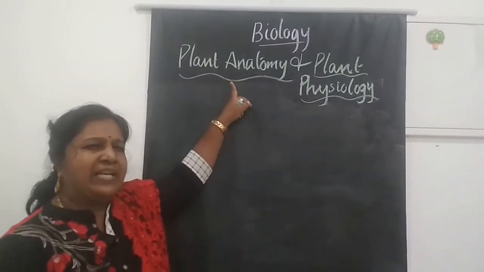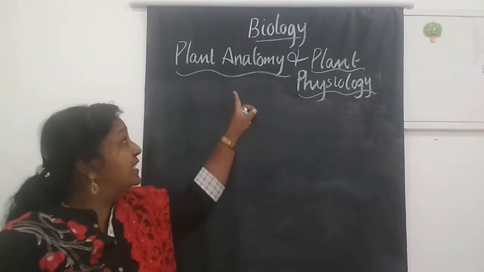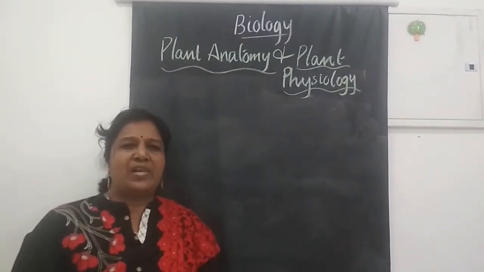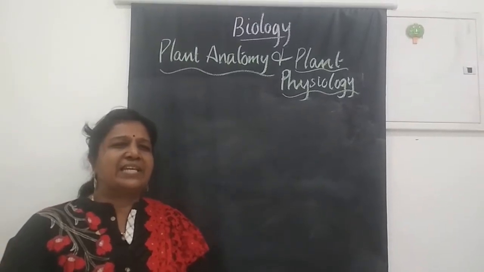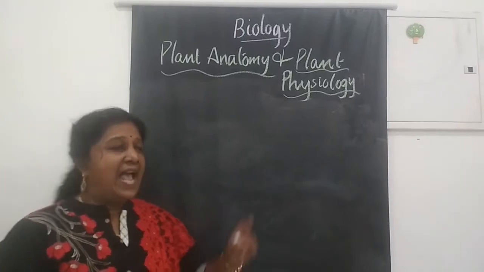So anatomy, what do you mean by anatomy? Have you ever come across the word anatomy? Anatomy is the branch of biology that deals with the study of internal structure of plants.